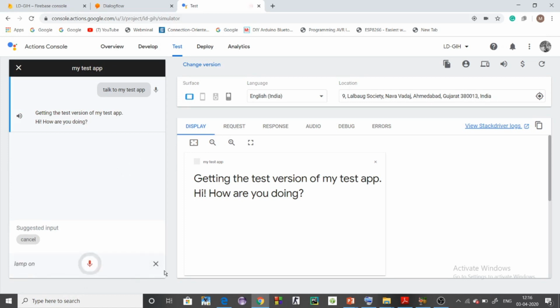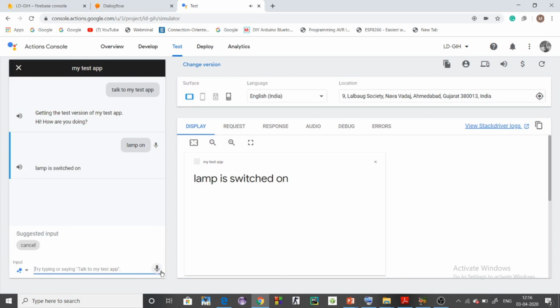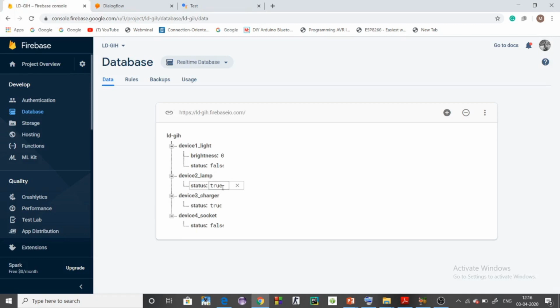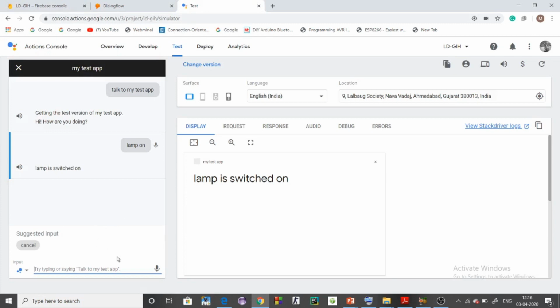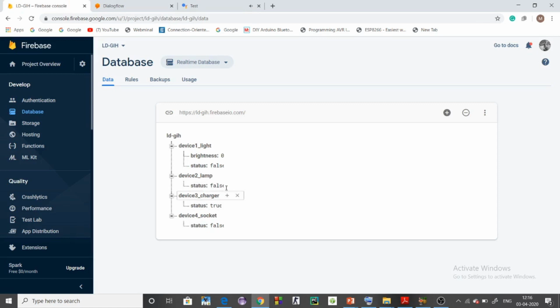Lamp on. Lamp is switched on. See, I have spoken lamp on, and the reply is that the lamp is switched on. Let's see whether the Firebase is updated or not. See, the lamp status is true. Okay, let me turn the lamp off. Lamp off. Lamp is switched off. Let me see the Firebase status. The status is false again.